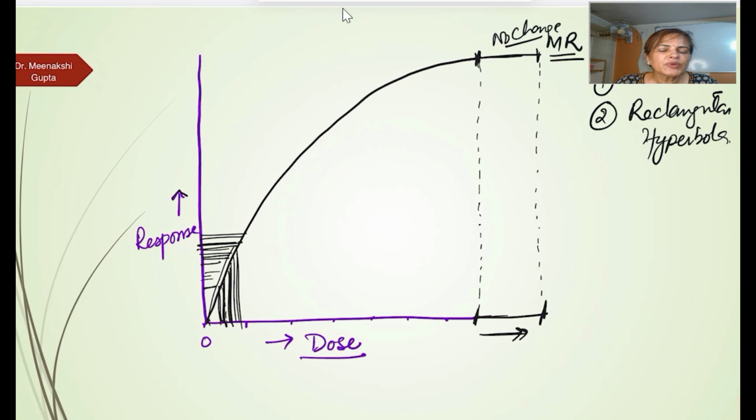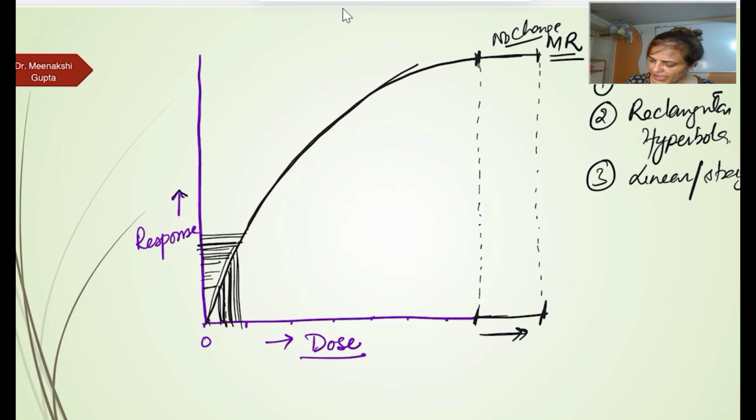Suppose we want to compare the effect of two drugs, drug A and drug B, and see what kind of response each produces. We want to do the comparison clinically, but here we cannot because of its shape. So for that we need a graph which should be linear or a straight line graph.